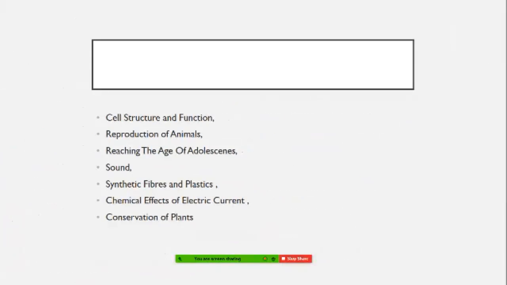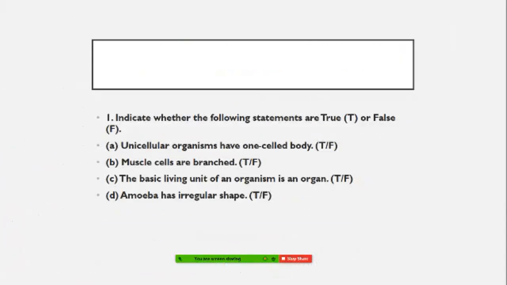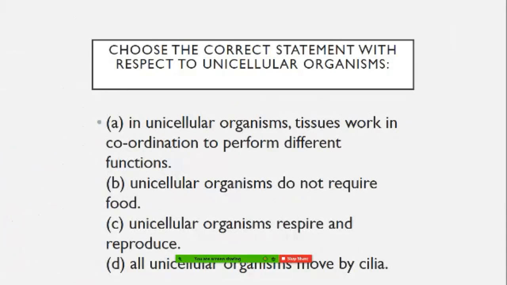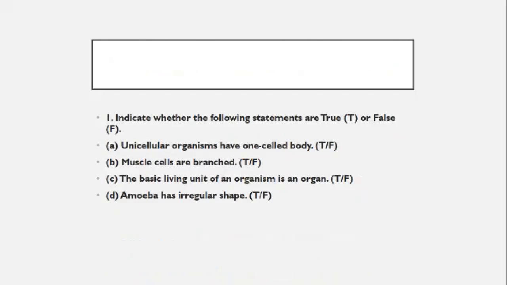The first question you have already seen and given me the answer. In the unicellular organism, tissues work in coordination to perform different functions. Unicellular organisms do not require food. Unicellular organisms respire and reproduce. All unicellular organisms move by cilia. Unicellular organisms have one part and one cell body. Muscle cells are branched, the basic living unit of organisms is an organ, and amoeba has an irregular shape. So the answer is false, false, false and true.